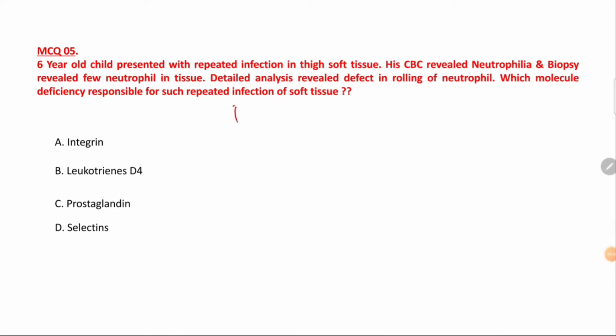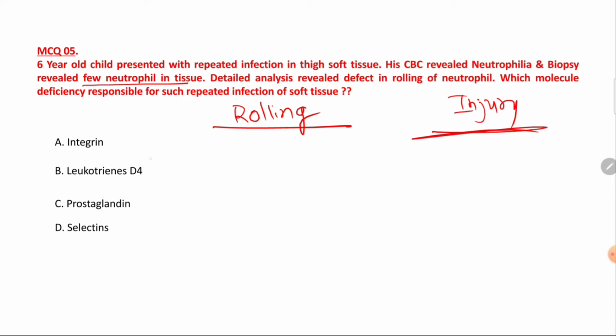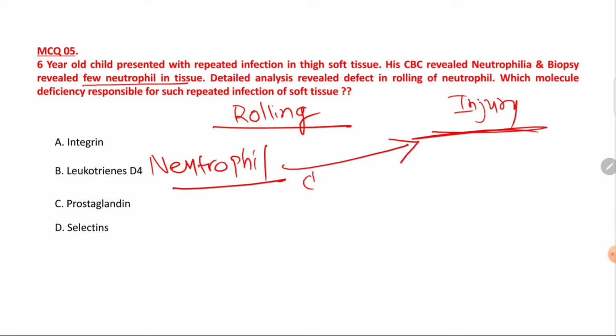Here, there is a problem in the rolling, right? The neutrophil rolling is defective. So because of the defect in rolling, the neutrophil cannot adhere to the endothelium, right? That's why there are few neutrophils in the tissue. See, whenever in our body there is an infection or any type of injury, neutrophils will reach the site of injury with the process of chemotaxis, right?